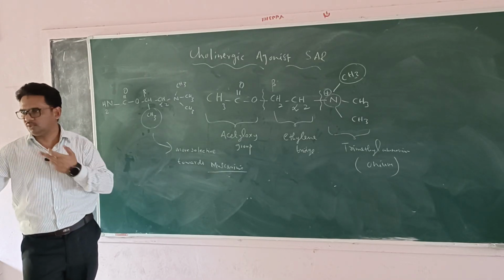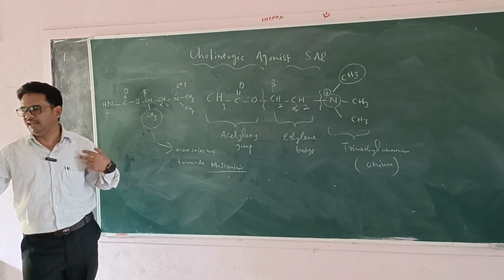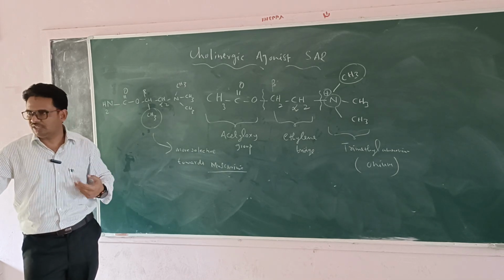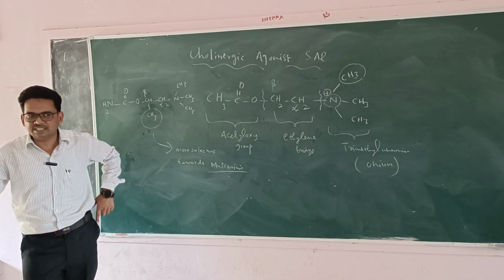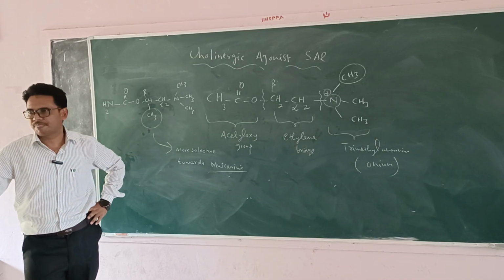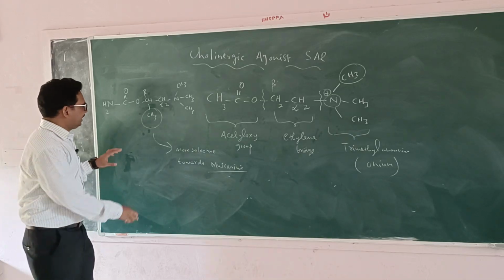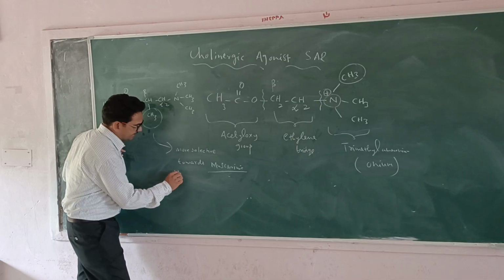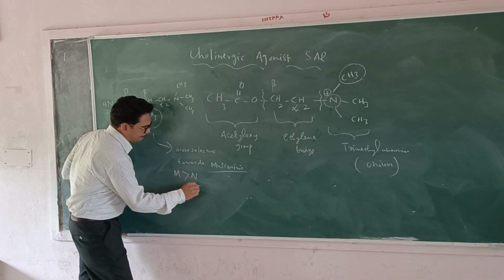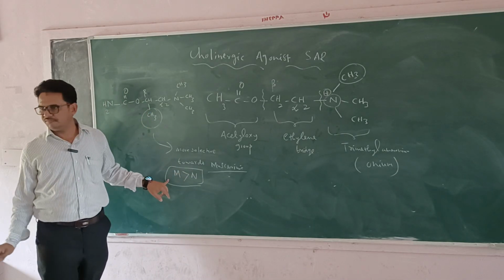They are related to saliva secretion, to increased or decreased blood pressure, and to muscle contraction or movement. So beta substitution with the methyl group is more selective towards the muscarinic when compared to the nicotinic.